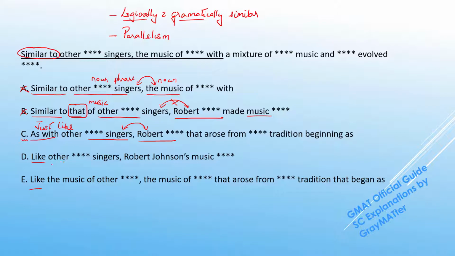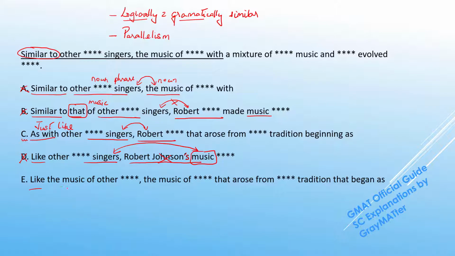And in D, we have like other singers. And this is a trap because we see Robert here, but if we go a little further, we can see that it is written in the possessive form, which means Robert Johnson is not the subject here, but his music. So, like other singers, the singers are being compared to the music. That's the actual subject of this clause. So, that is an invalid comparison.